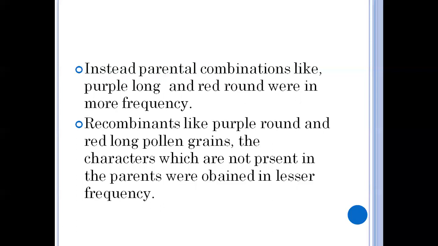One is purple long and red round. These are the parental characters they had taken. So these parental combinations, they got in more frequency. But the recombinants, like purple round and red long, which are not present in the parent, they obtained in lesser frequency.